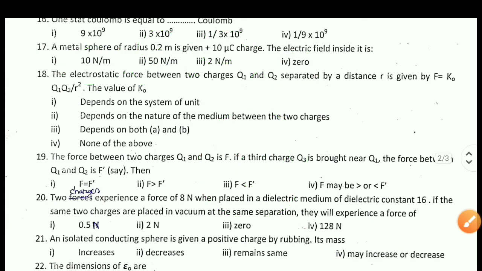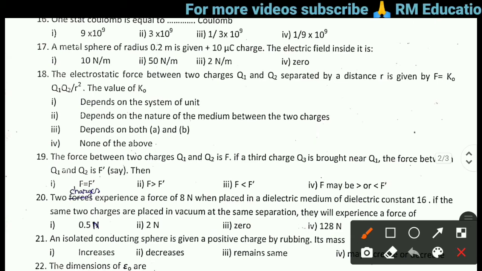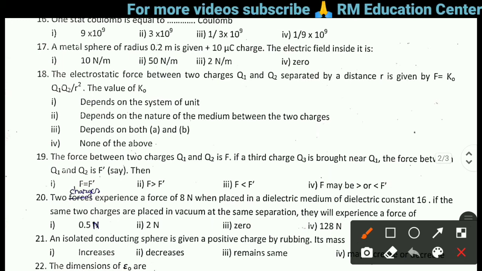Next question is question number 18. The electrostatic force between two charges Q1 and Q2 separated by a distance r is given by F is equal to K naught Q1 Q2 by r square. The value of K naught: option 1, depends on system of unit; option 2, depends on nature of the medium between the two charges; option 3, depends on both A and B; option 4, none of the above.